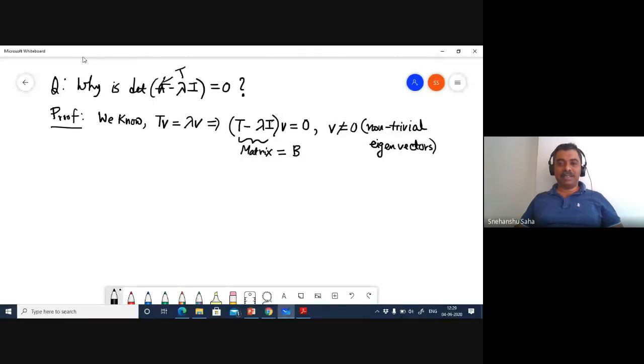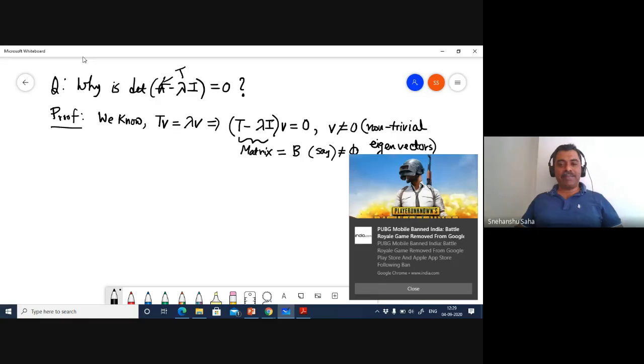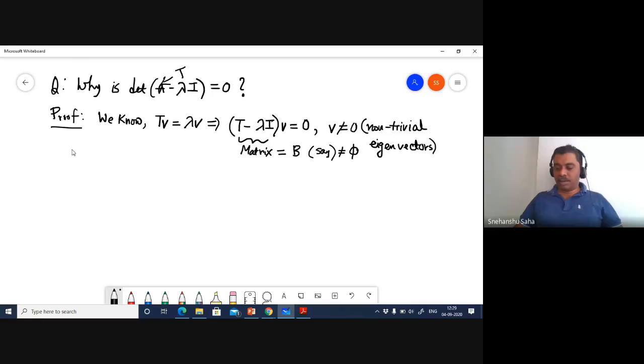So let's say that this matrix T minus lambda I is also a non-zero matrix. Now we have to argue. What we have here is a non-trivial matrix B multiplied with a non-trivial vector v, and that product is 0.